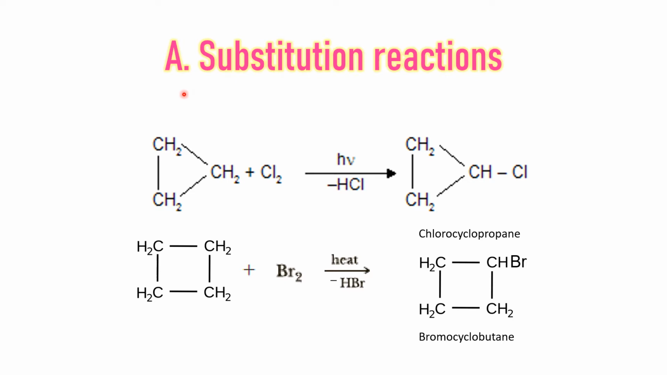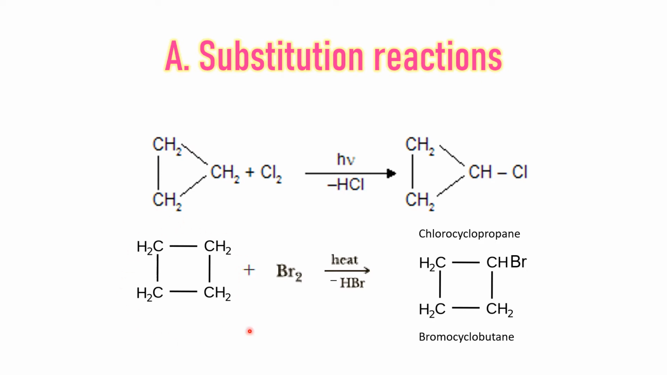The first kind of reaction cyclopropane and cyclobutane undergo is substitution reactions. This substitution takes place without a ring opening because every carbon contains two hydrogens. If you treat it with, say, chlorine or bromine in presence of light, then there occurs elimination of HCl and hydrogen is getting substituted by the halogen. So we will get 1-chlorocyclopropane.